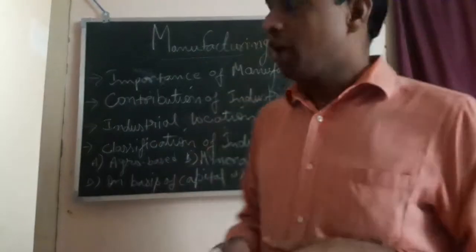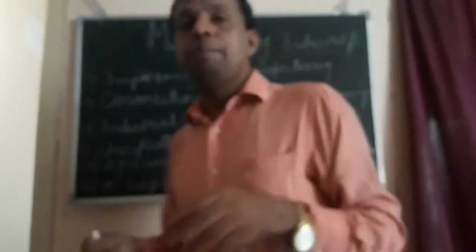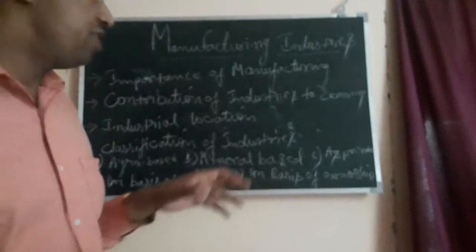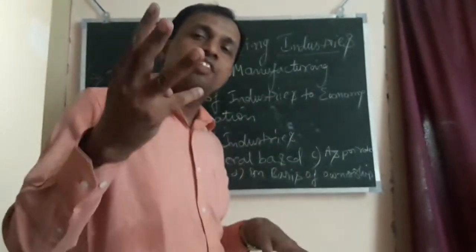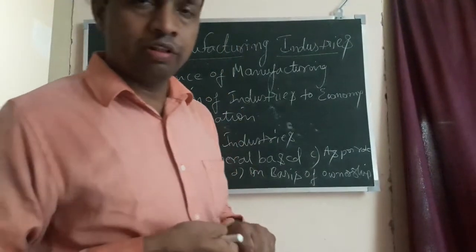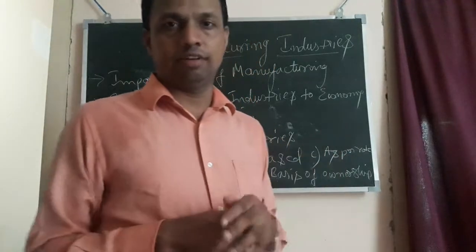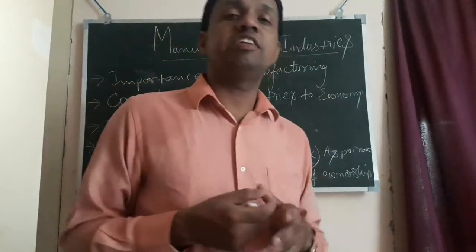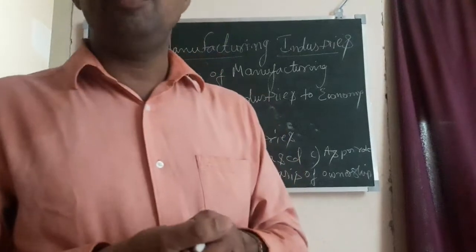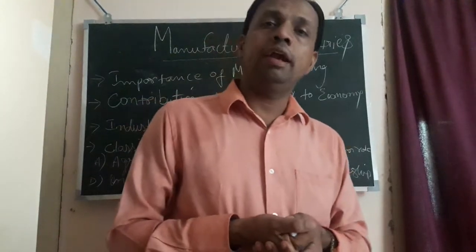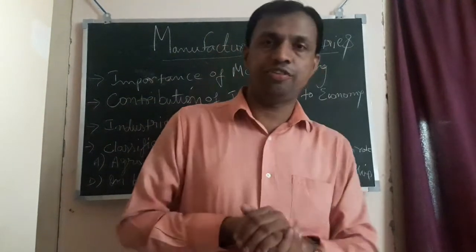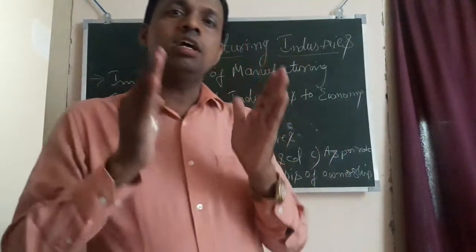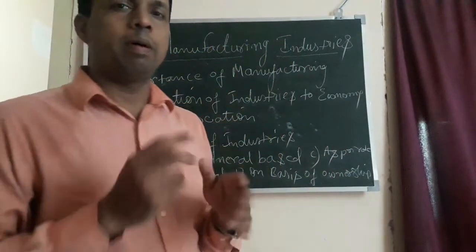Now, apart from that, we have classification based on ownership. Based on ownership, we again have three types of industries. The first and foremost is public sector. Public sector industries are those industries which are owned and governed totally by the government.